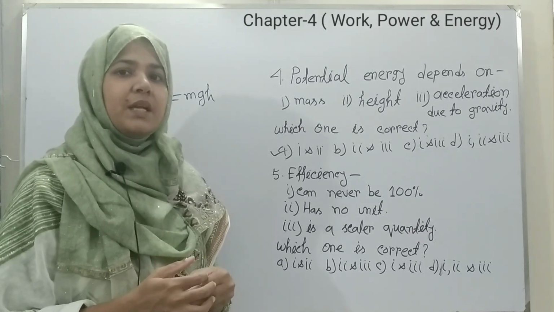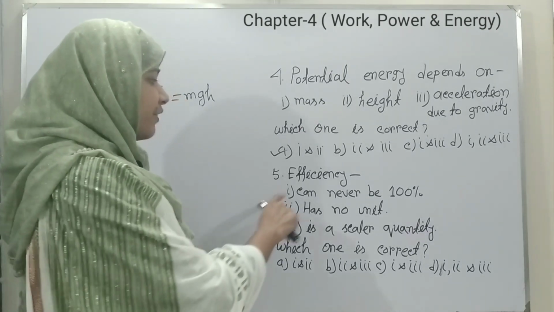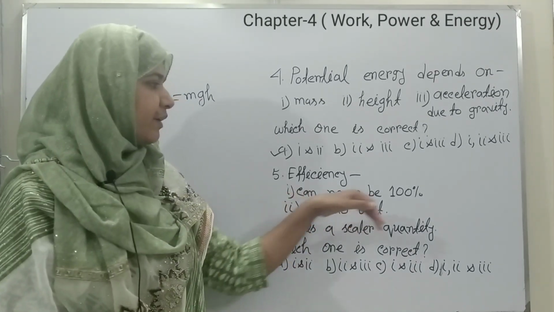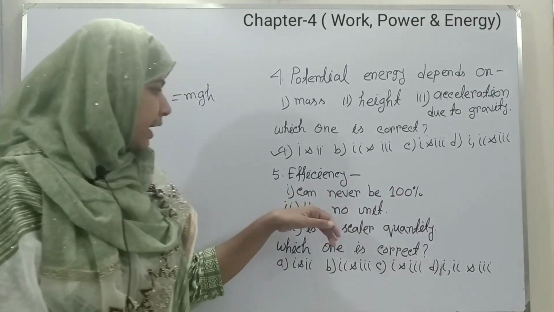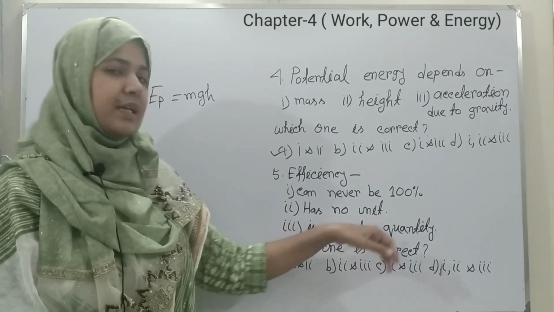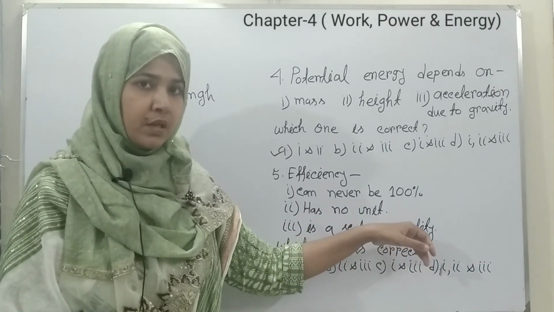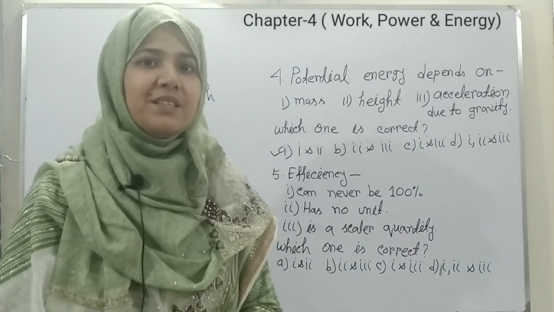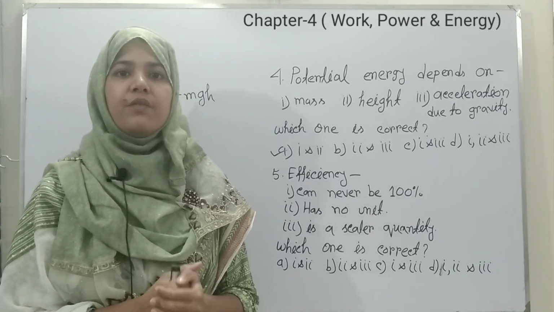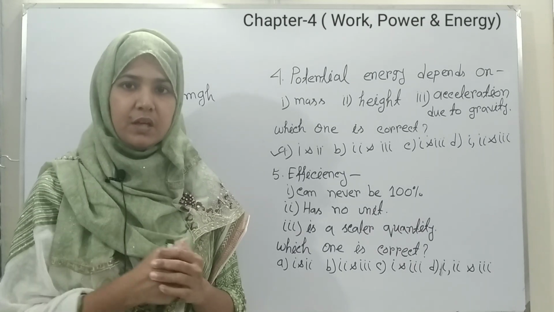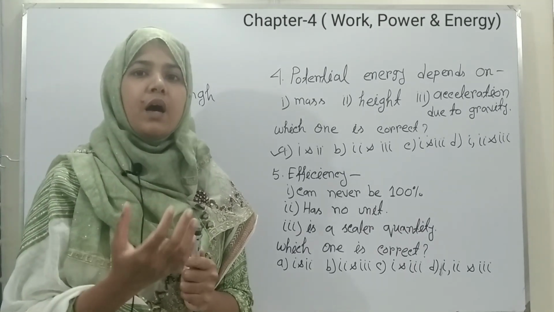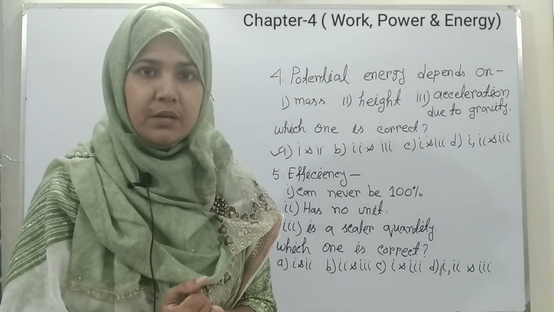Now, question number 5. Efficiency: 1. can never be 100%, 2. has no unit, 3. is a scalar quantity. You know that efficiency means the ratio of the energy we get from a machine to the energy given, or the ratio of output power and input power.